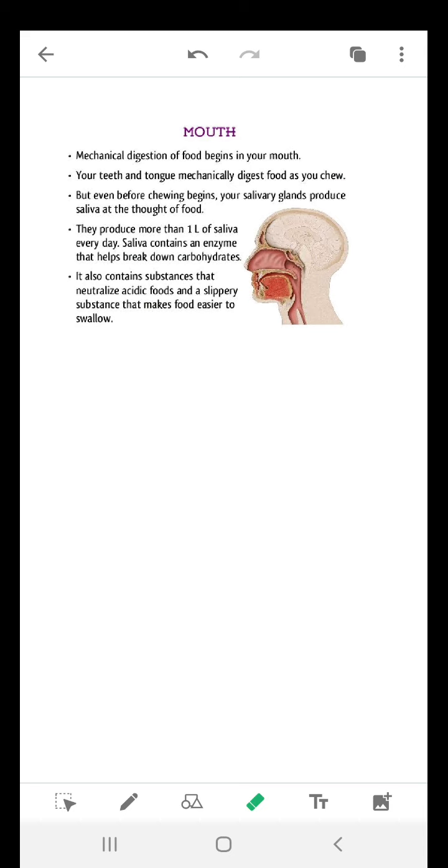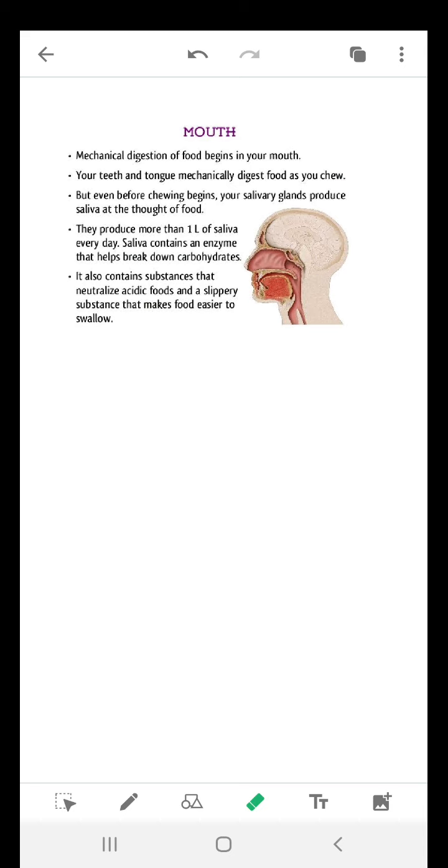Like starch is a complex form. The amylase breaks down the starch into glucose. So this breakdown of the starch into glucose is done by your salivary amylase.